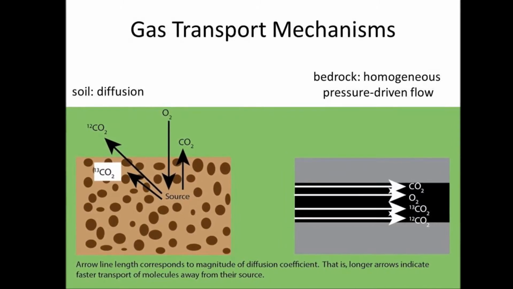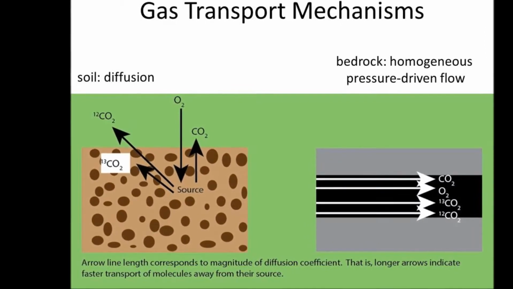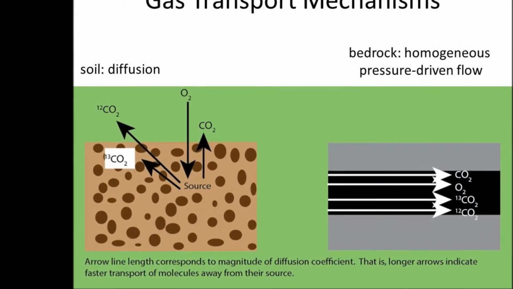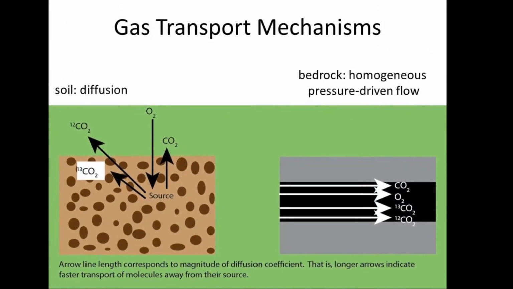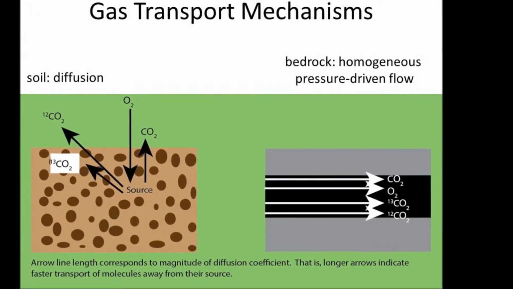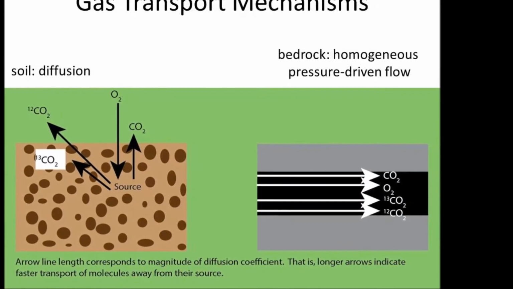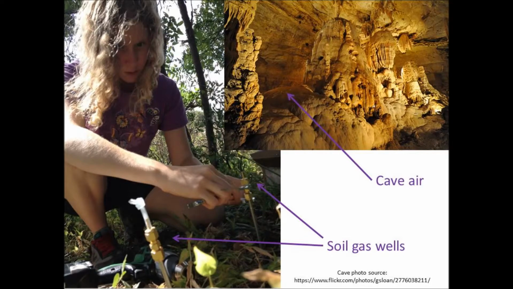If cave air CO2 is sourced from soil, then the gas would have undergone diffusion, a process that alters both the isotopic and molecular ratios of gases, as is indicated by the arrow length in the figure of diffusion on the left. On the other hand, if cave air CO2 is sourced from the bedrock fracture network, then the gas would be dominated by homogeneous pressure-driven flow rather than diffusion, and the isotopic and molecular ratios would therefore not have been altered since respiration. In order to solve this puzzle, I've collected cave air and soil gas from 2 caves in central Texas on a monthly basis and have compared both the isotopic and molecular ratios between the cave air and soil gas to see whether or not they display a diffusive signature.